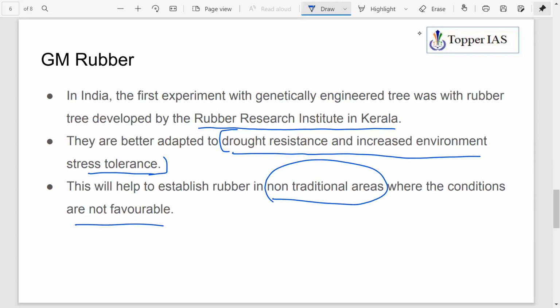So we have seen natural rubber is native to the Amazon forest in the tropical region where heavy rainfall is there. But you see in India, Kerala, even Kerala has heavy rainfall, but we also have a monsoon, right? So there will be a period where you see a lower amount of rainfall also. So drought conditions can also be withstood by the GM rubber. So that helps in the cultivation of GM rubber.